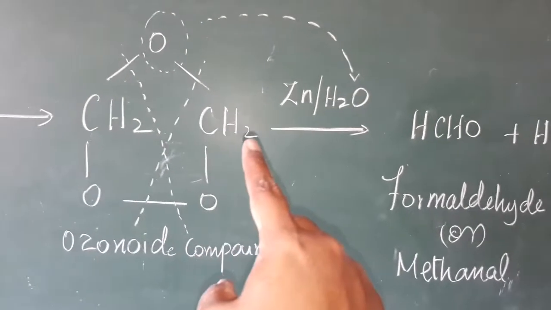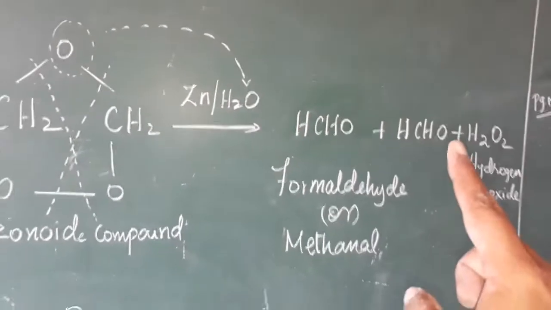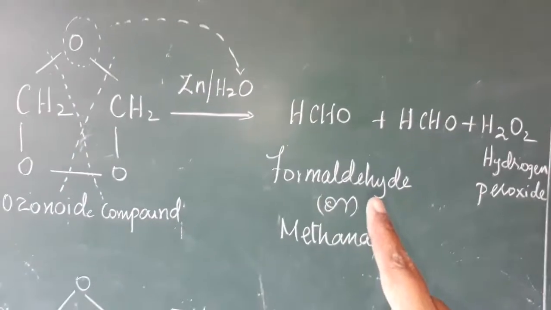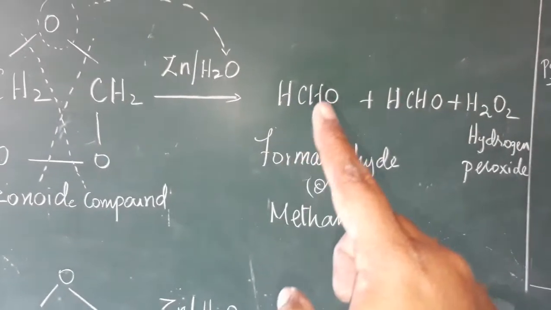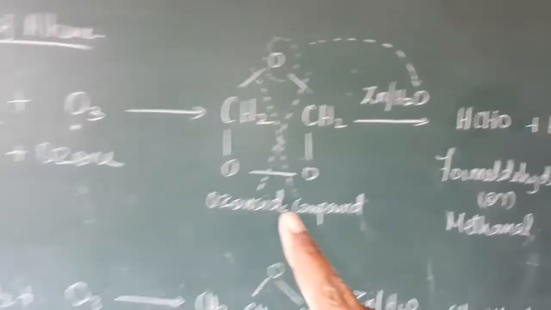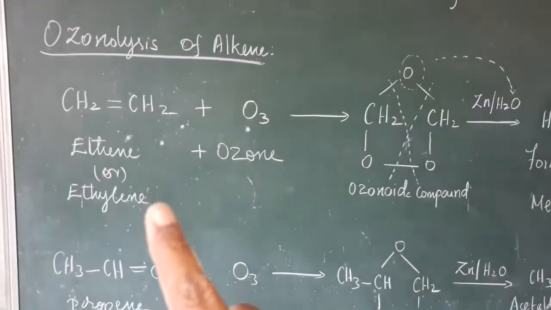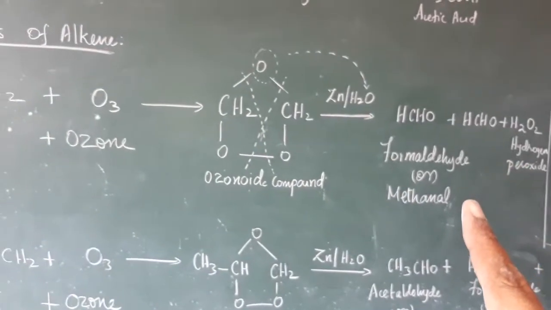H, so one H here, CHO, HCHO. That is 2 moles of formaldehyde we are getting. The IUPAC name is methanal. One carbon means meth, single bond an, and aldehyde means al. Methanal. While adding ethene or ethylene with ozone, we get the product formaldehyde or methanal.